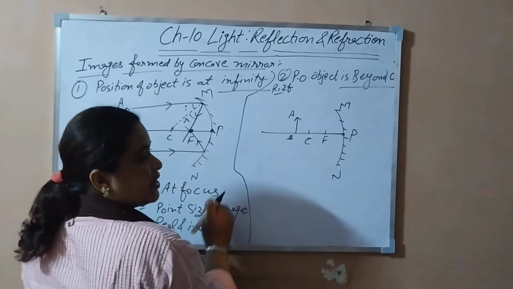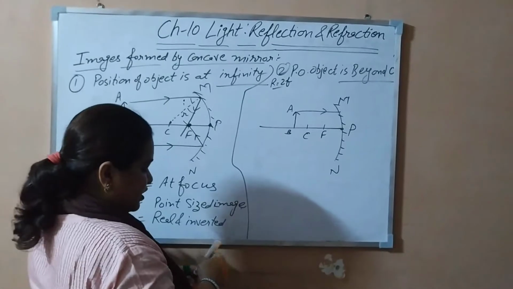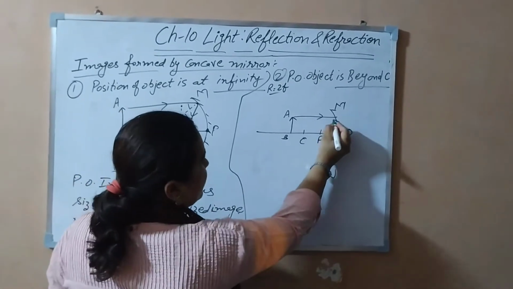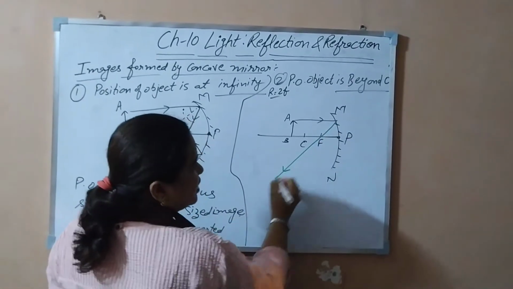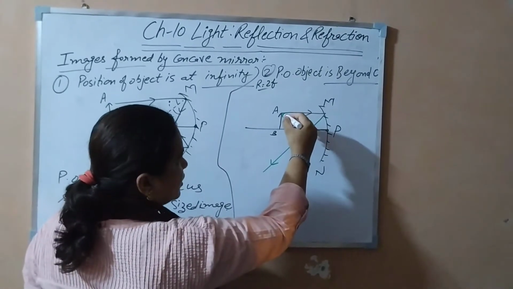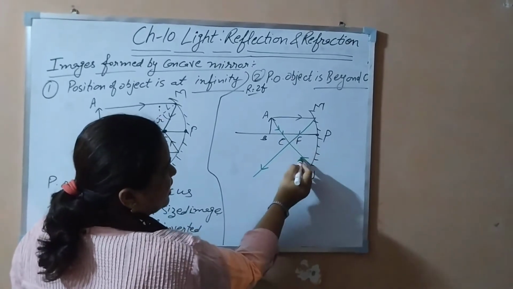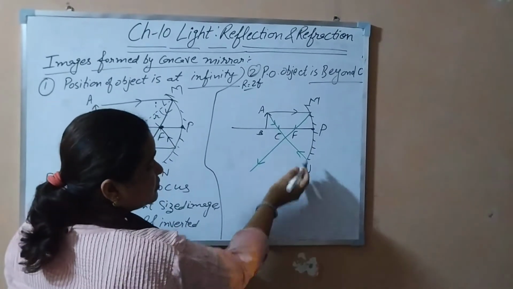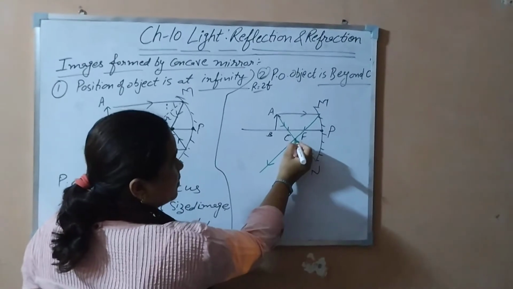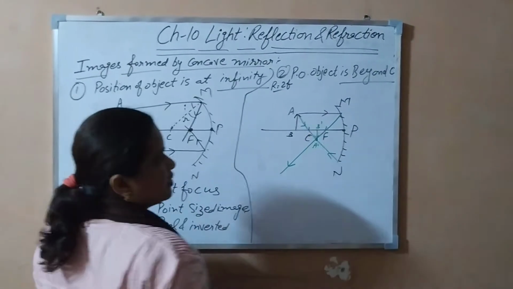So this is the upright object. One ray will go parallel, and according to the rule, after reflection it would pass through the focus. Another ray you can pass through the center of curvature, so it would reflect back along the same path. So where have you got the image? Below the axis. You have got A dash and B dash.